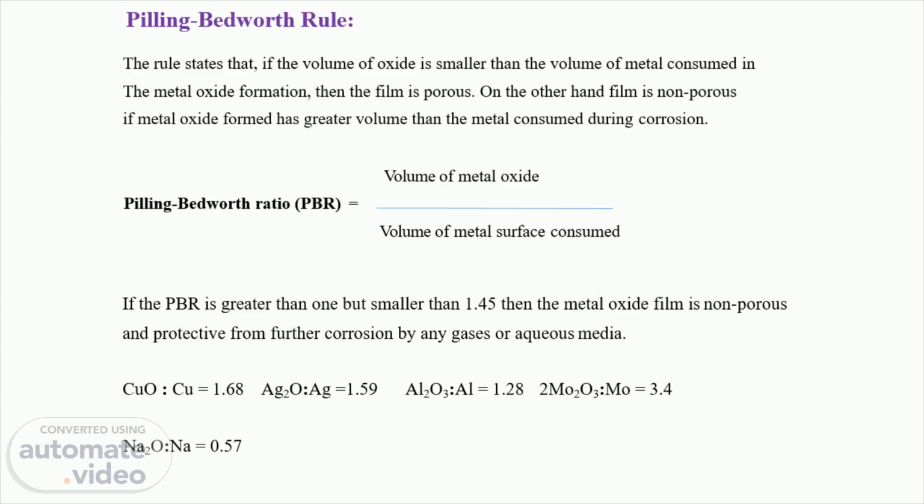So if the PBR ratio is greater than 1 but smaller than 1.45, that metal oxide film is a non-porous type of film. So these are a few values given, which give the ratio of the volume of metal oxide to the volume of metal consumed during the oxide formation process.